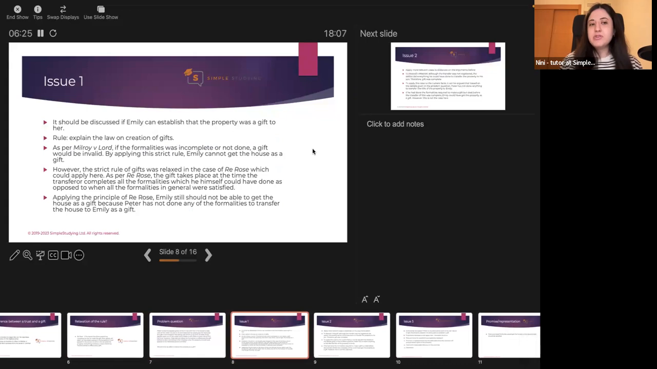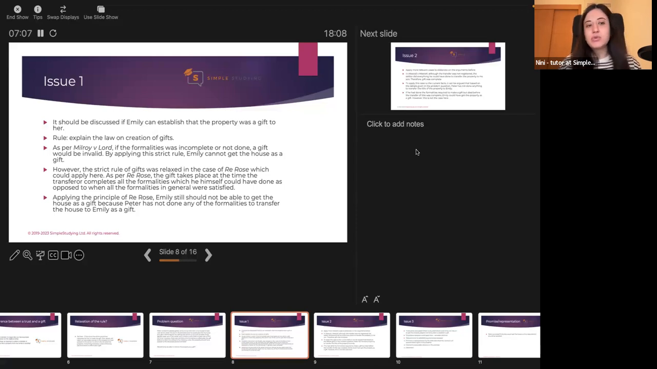Issue 1 would be to discuss if Emily can establish that the property was a gift to her. That's what the question is asking. So the first thing would be to explain how gifts are created, what the rules for creating gifts are, and whether these rules are satisfied. I would start with the case of Milroy versus Lord. This is the key case on creation of gifts, and you would need to explain that formalities have to be followed for a gift to be effective, which is not the case here. By applying this strict rule, Emily cannot get the house as a gift because Peter has not followed the formalities.